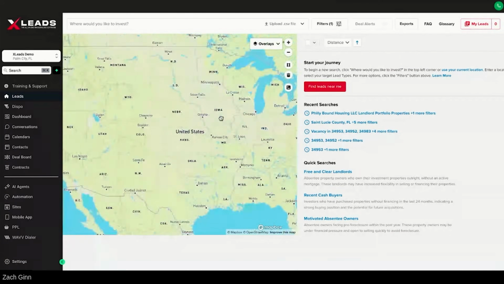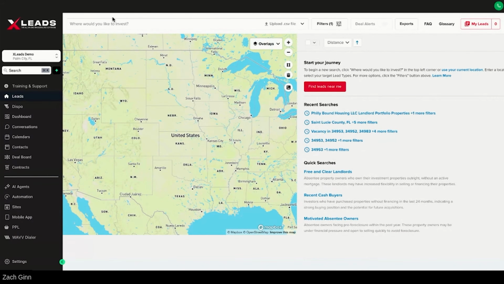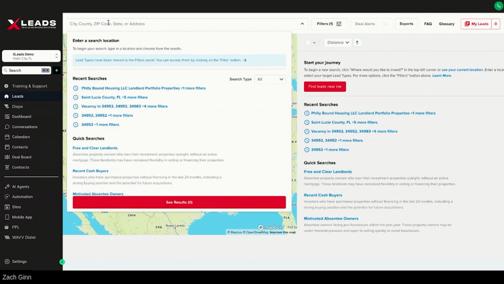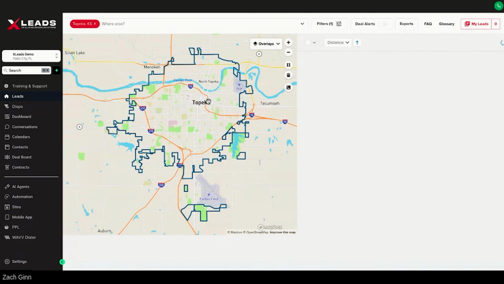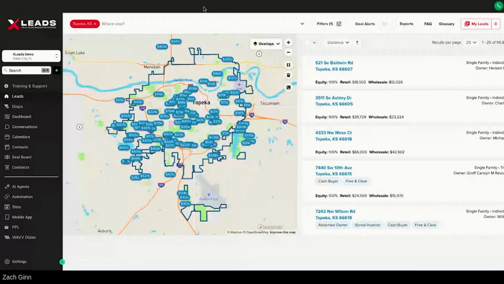Now, from here, this is your leads tab. It's very important to understand this is how pretty much any software works. If I want to pull a list in Topeka, Kansas, I can go search Topeka, Kansas, and it's like any other real estate data you're pretty much used to. You can go out here and start pulling the data and start talking to the leads.